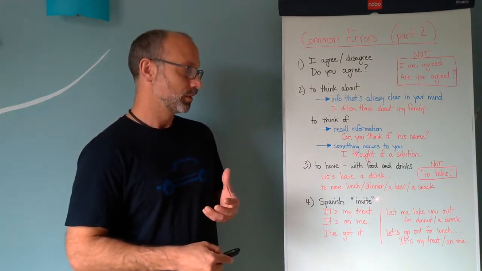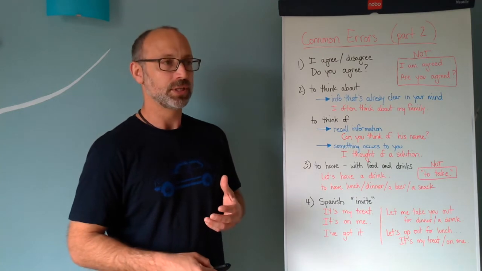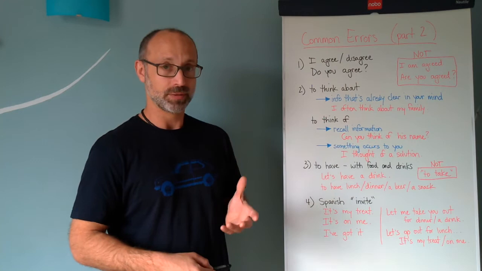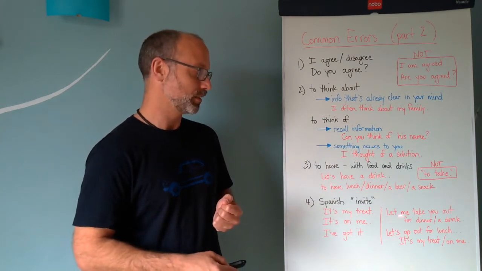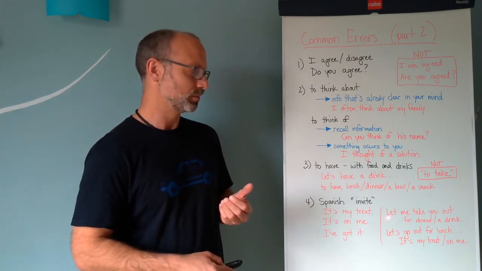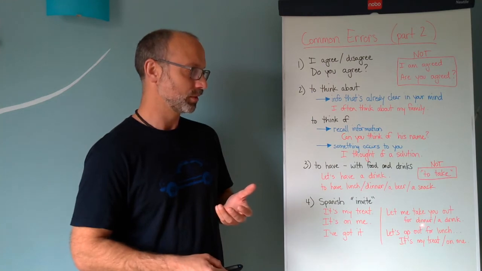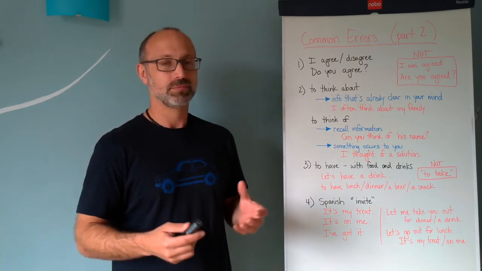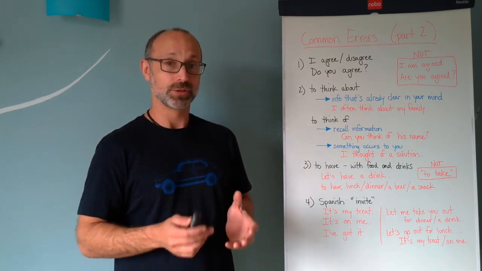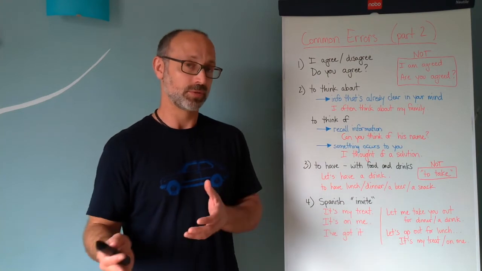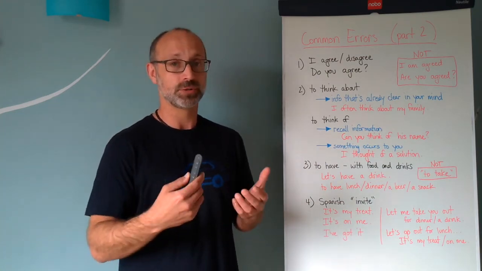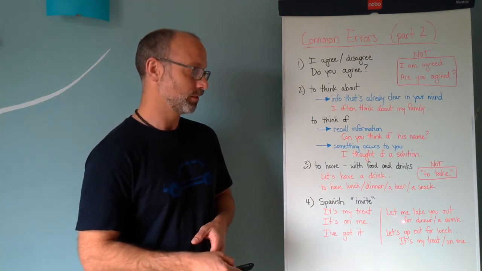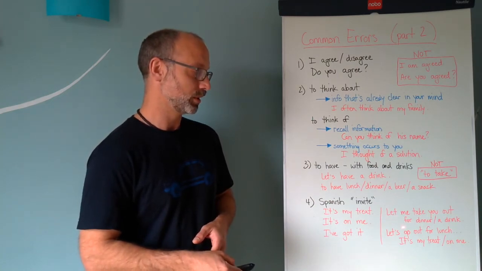So if you're at work and you have a client that's visiting and you want to offer to take them out, one thing you could say is, "Well, we're done now, so why don't you let me take you out for dinner?" "Let me take you out for a drink." This is generally understood as "I'm inviting you to come with me, but I'm also offering to pay." So, to take someone out for dinner, for a drink.